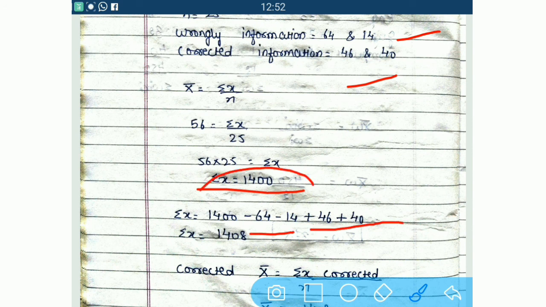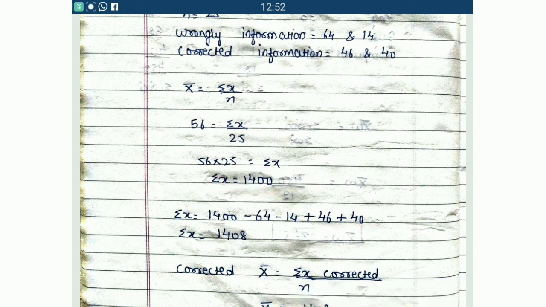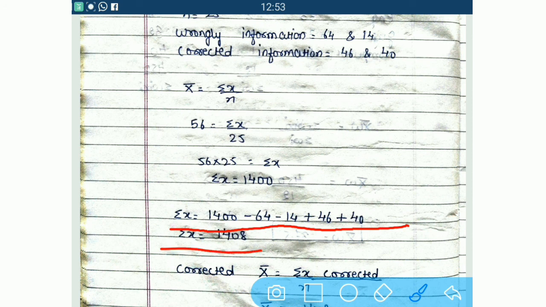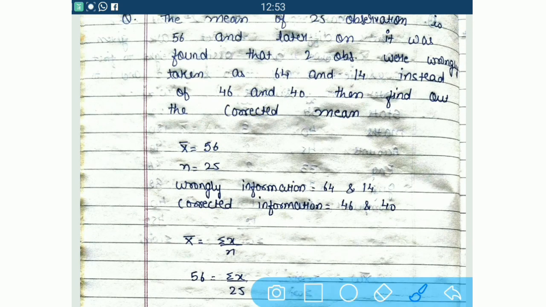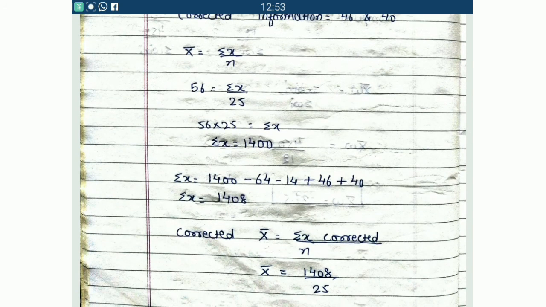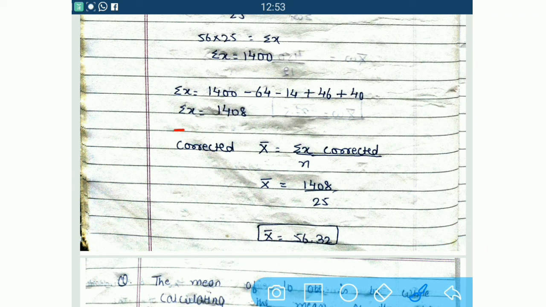in the sigma x. So see what we have done here: sigma x equals 1400 minus 64 minus 14 plus 46 plus 40. Wrong information deducted, right information added. So here our sigma x finally is 1408. See what is asked in our question: we have to find the corrected mean. That means we have to make changes in the sigma x. Wrong information is to be deducted, right information is to be added. So our new sigma x is 1408.